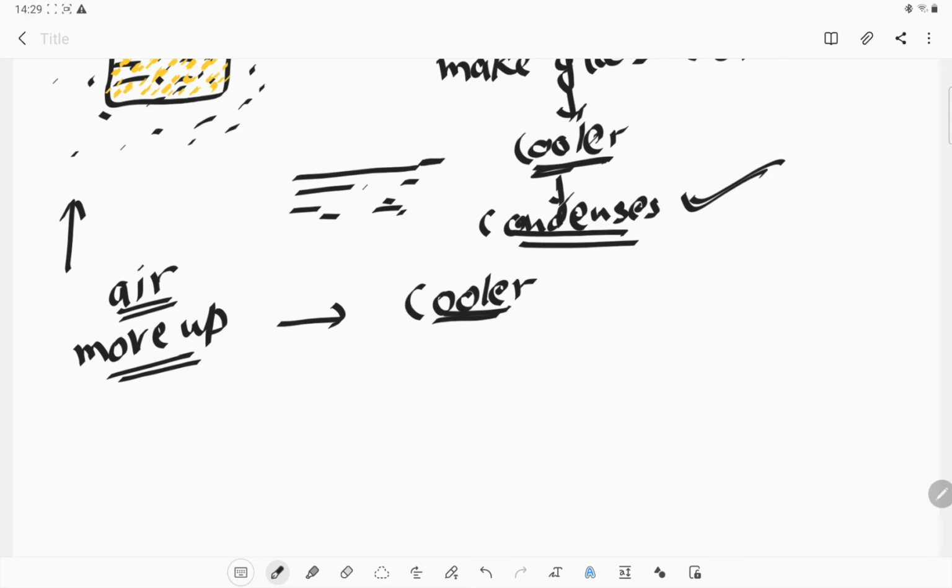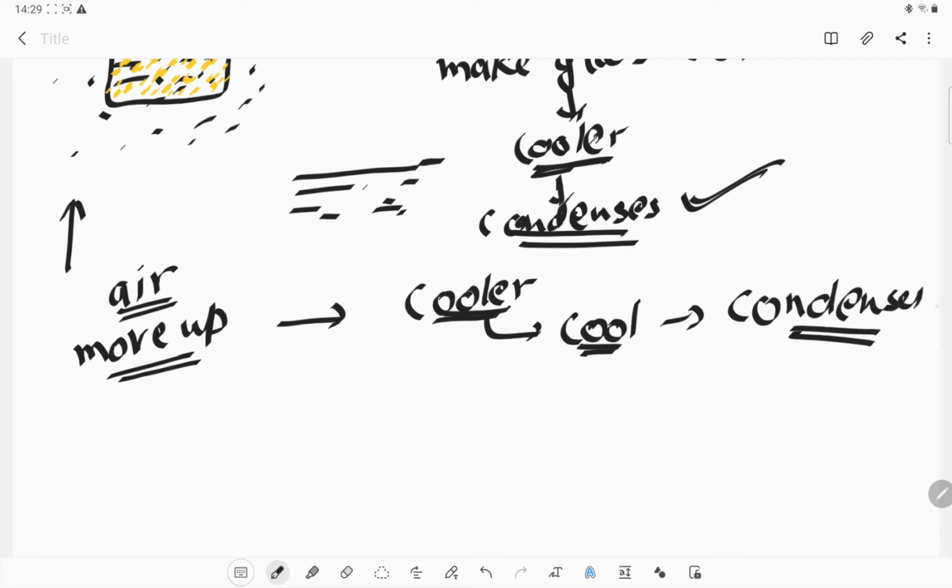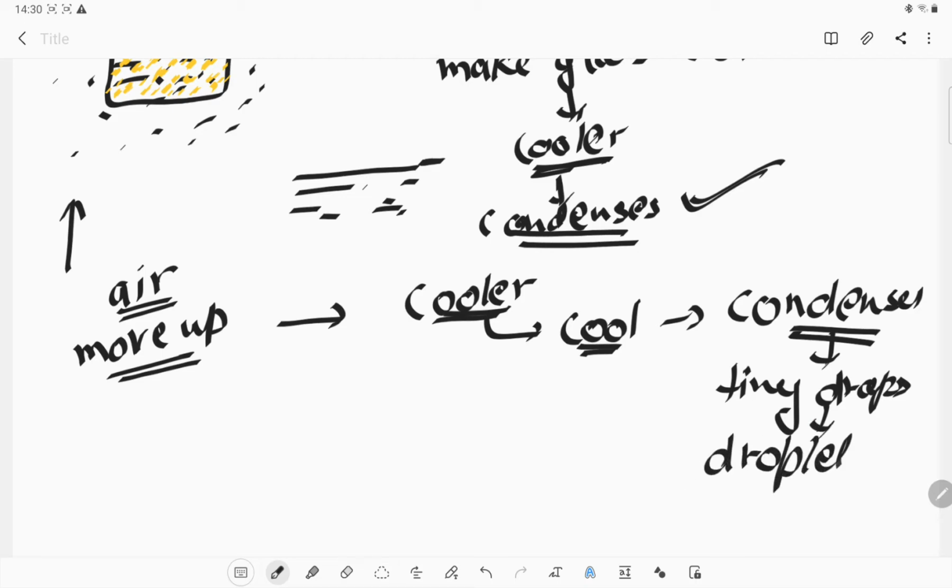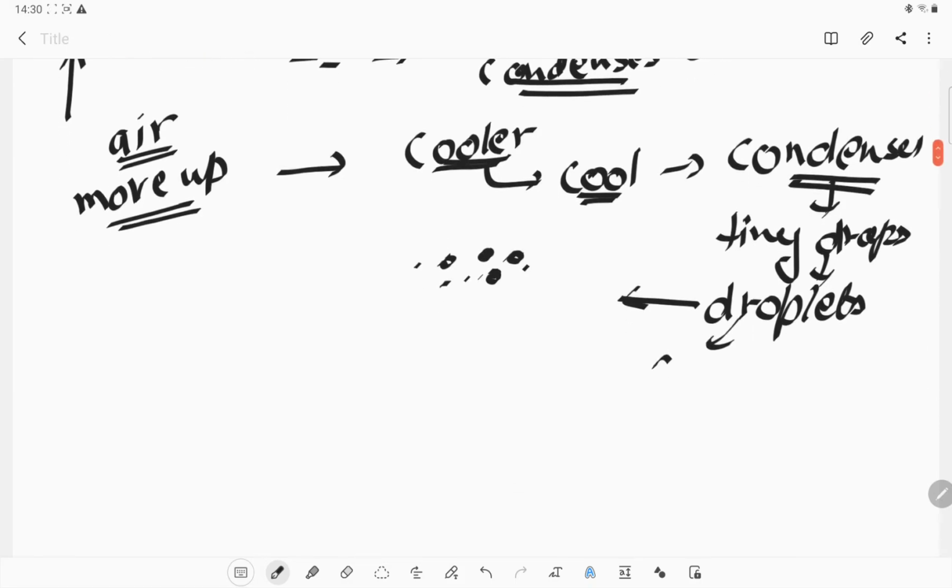When the air reaches that cooler area, it becomes cool, and due to that coolness all the water vapors present in the air get condensed and form tiny drops, and these tiny drops are known as droplets. These tiny drops will combine together. First of all, these droplets will form the clouds.